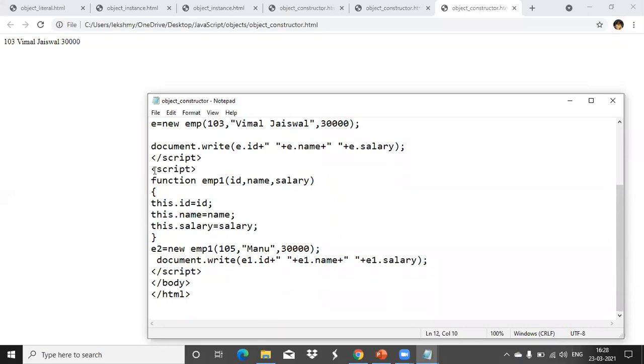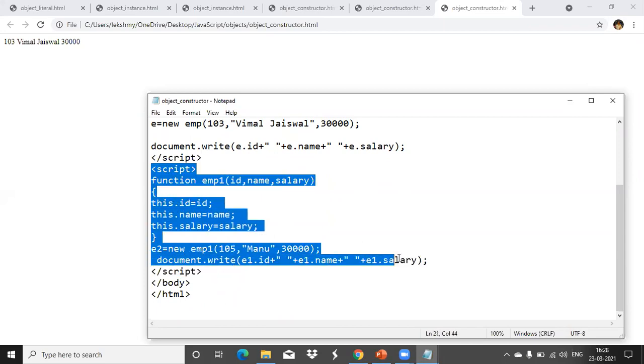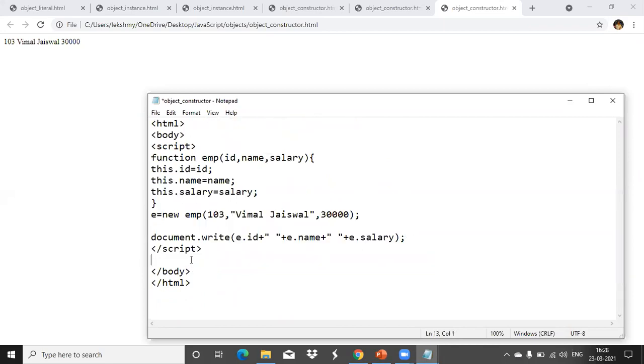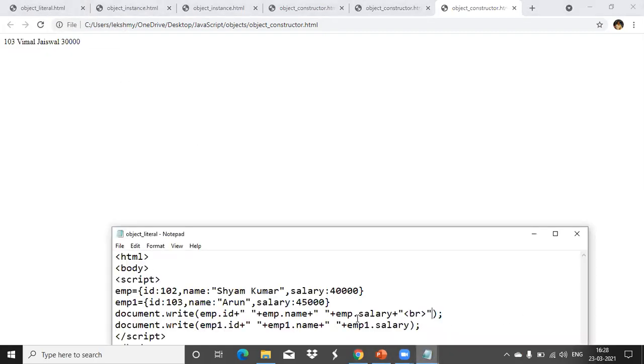We can do it in a different way. This object constructor we'll use with a single file, and how to do it in a different way we will see. Okay, clear this one? Any doubt? So we have learned how to create custom objects, or user defined objects, using literal, instance, and constructor. Any doubt in these things?